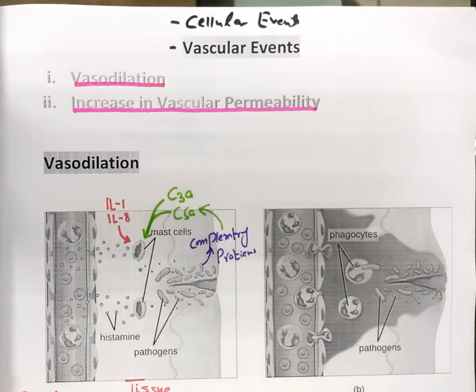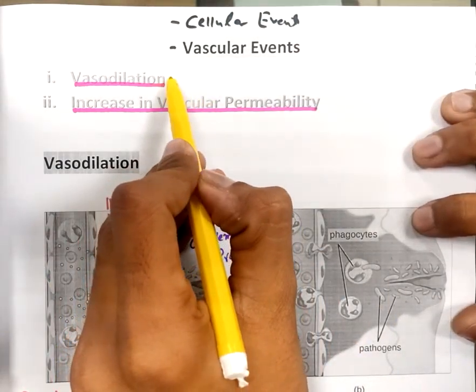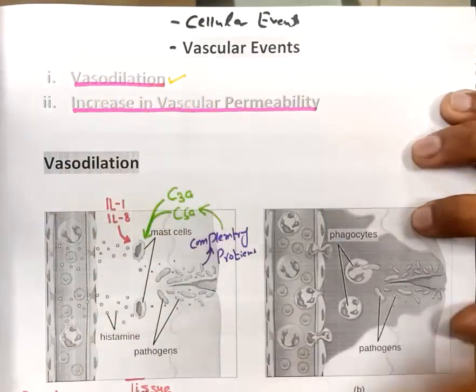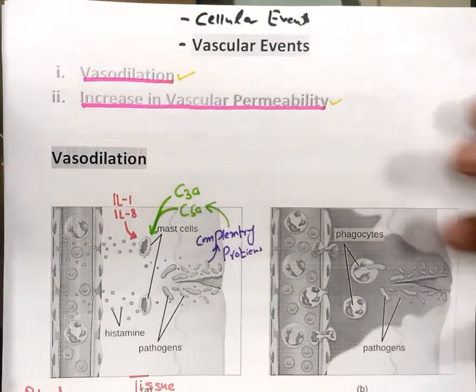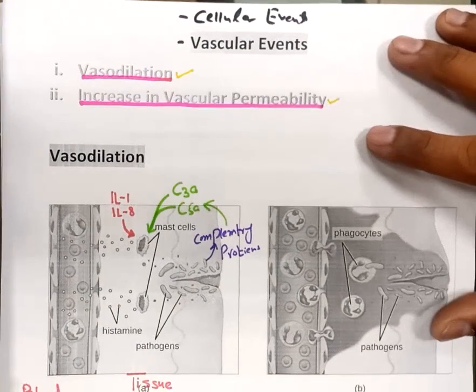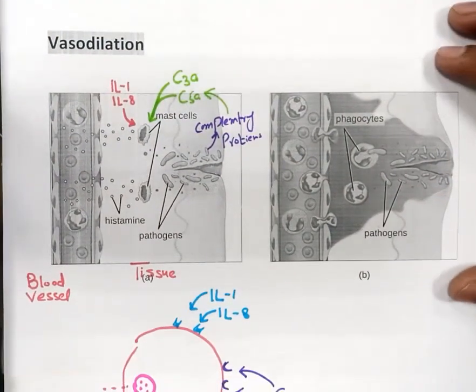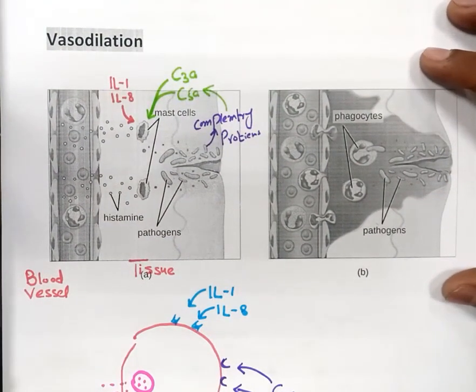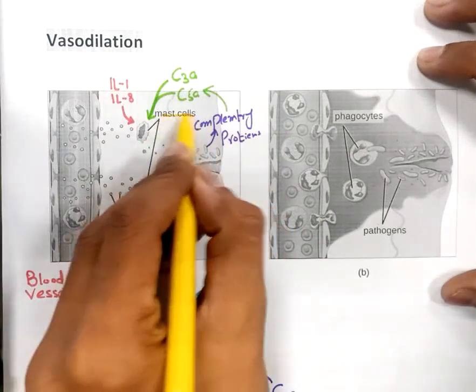Let's discuss. As far as vascular events are concerned, there are two main things that are going to happen in acute inflammation. The one is vasodilation and the other one is increased vascular permeability. So let's talk about the mechanism behind vasodilation. The major cell that is responsible for vasodilation is the mast cell.